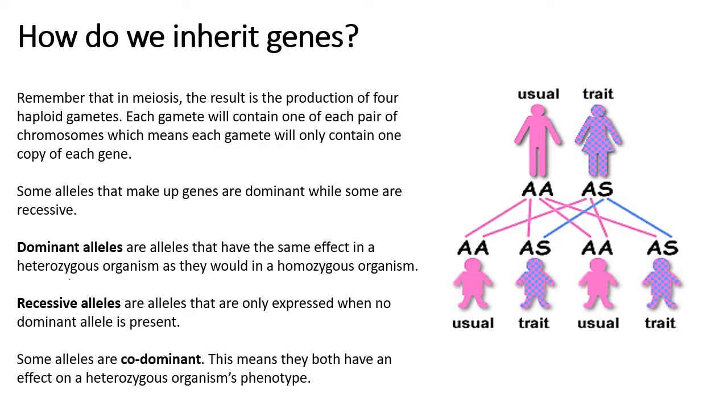And if an organism has 2 recessive alleles, then the recessive alleles would be expressed if there are no dominant alleles. So bear that in mind. Dominant alleles are always expressed in homozygous and heterozygous organisms, but recessive alleles are only expressed when there is no dominant allele present.